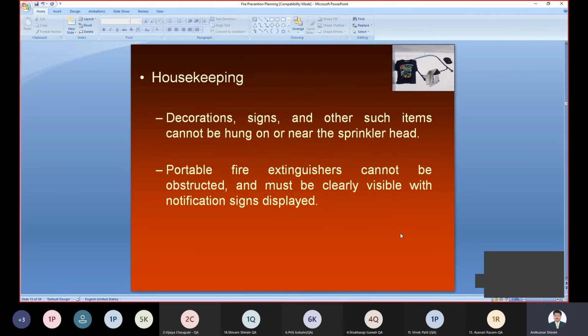Then in housekeeping, decorations, signs or other such items cannot be hung near the sprinkler head. The sprinkler head should be open and clear. Space must be kept for the sprinkler so it can sprinkle water appropriately and control the fire, right? If you hang different material on the wall with hangers, you can cover the sprinklers completely. Then water cannot come from the sprinkler and the fire cannot be controlled. That's why portable fire extinguishers cannot be obstructed. They should be clear and visible, with the notification sign displayed.